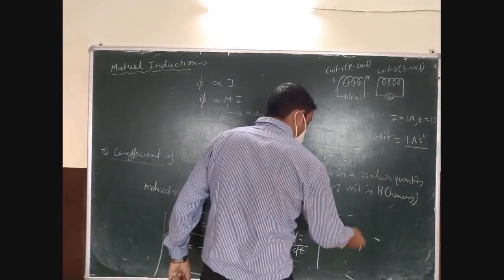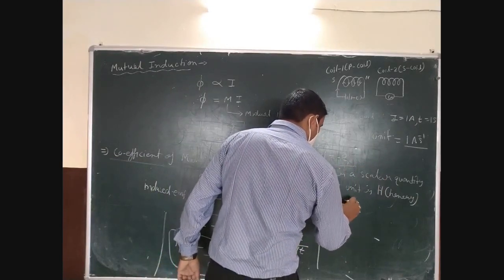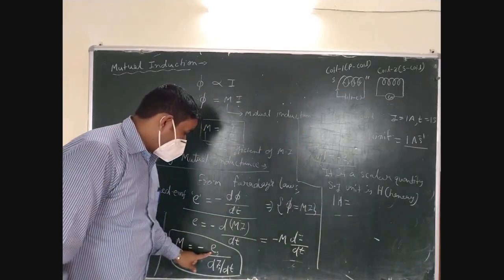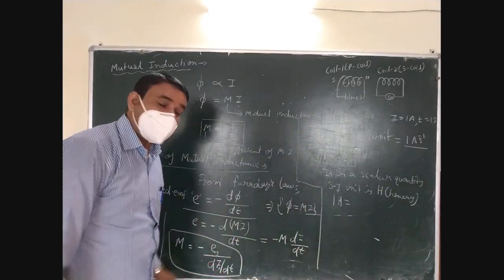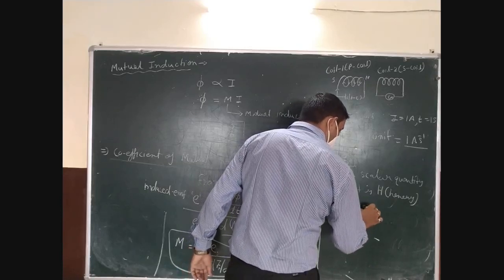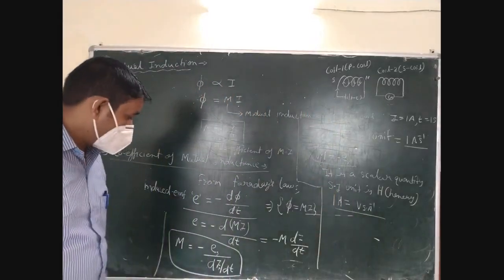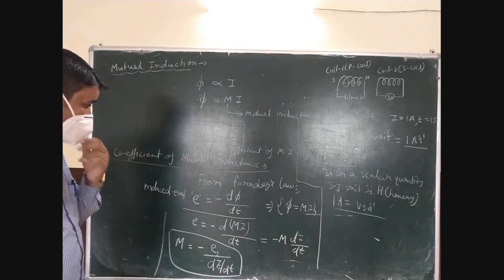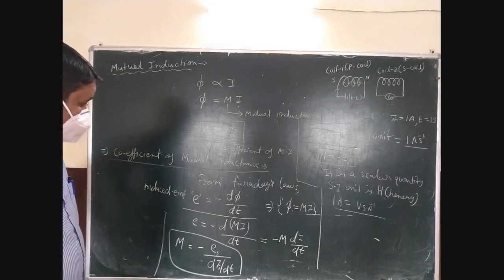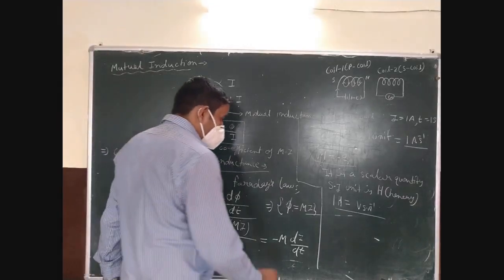So 1 Henry is volt second per ampere. Okay, from this definition, now tell me the dimensional formula for it.